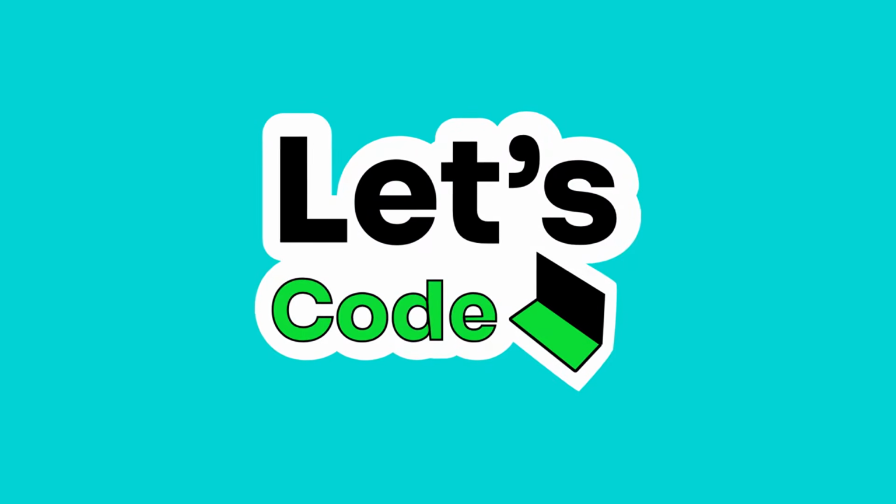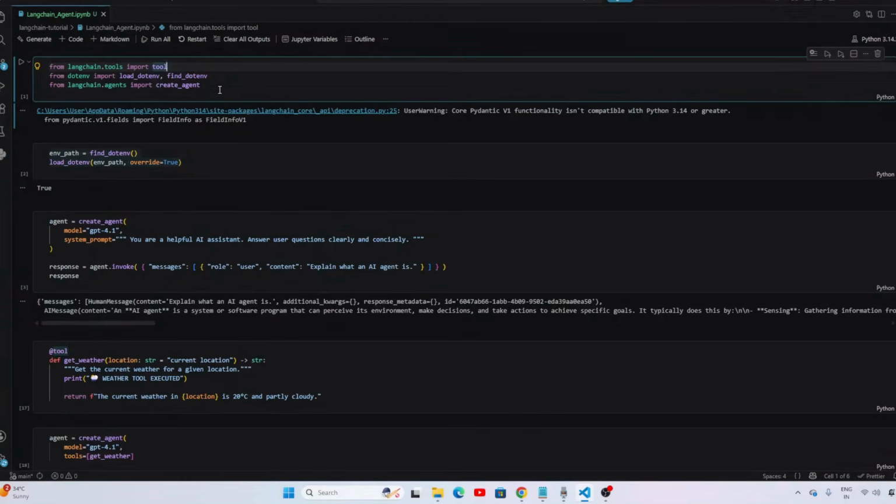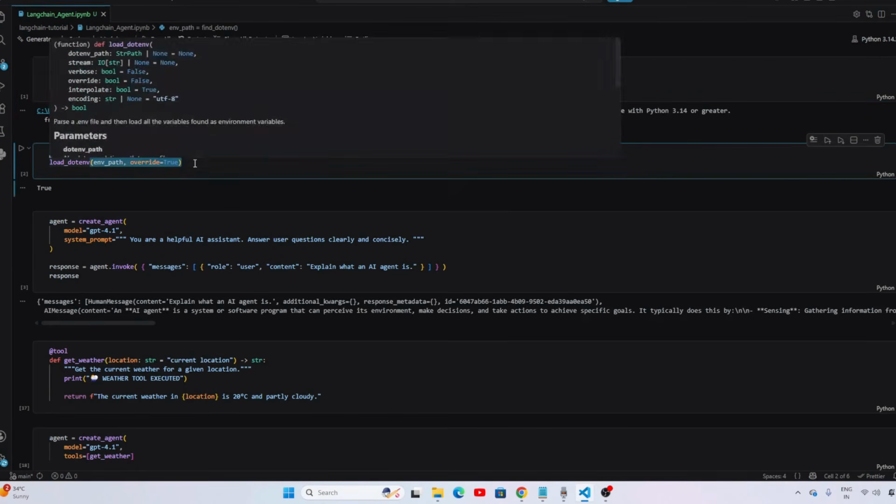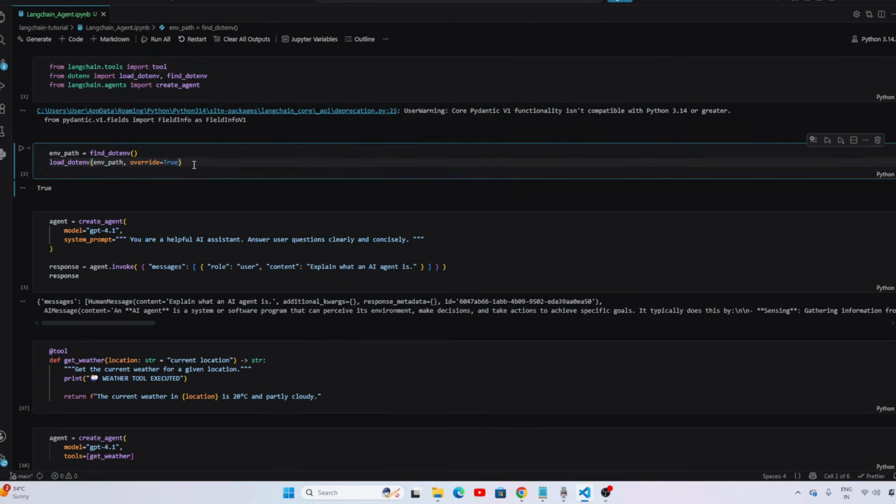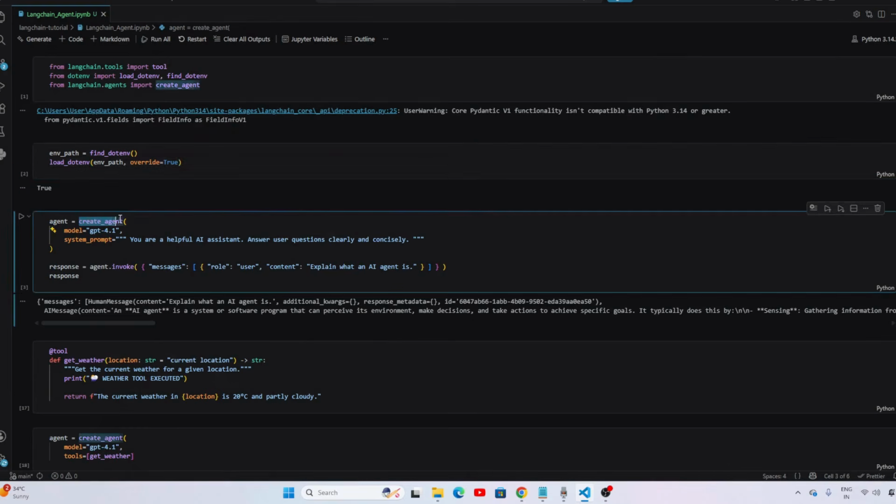Now that we understand the system, let's jump into the code and build our first LangChain agent step by step. First, we will import all the required packages. Mainly LangChain and dotenv. And after that, we load our OpenAI API key through load_dotenv. Once we load the OpenAI API key, we create the agent. To create an agent, we simply need to call the create agent function from LangChain.agents.